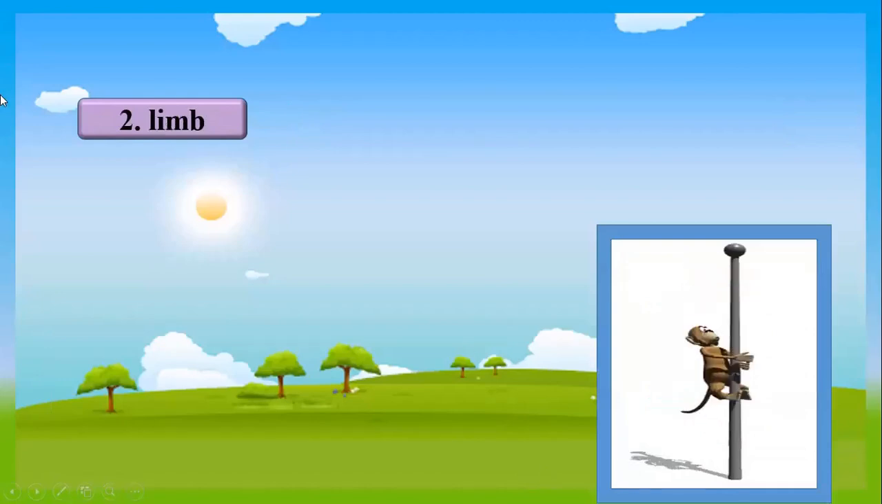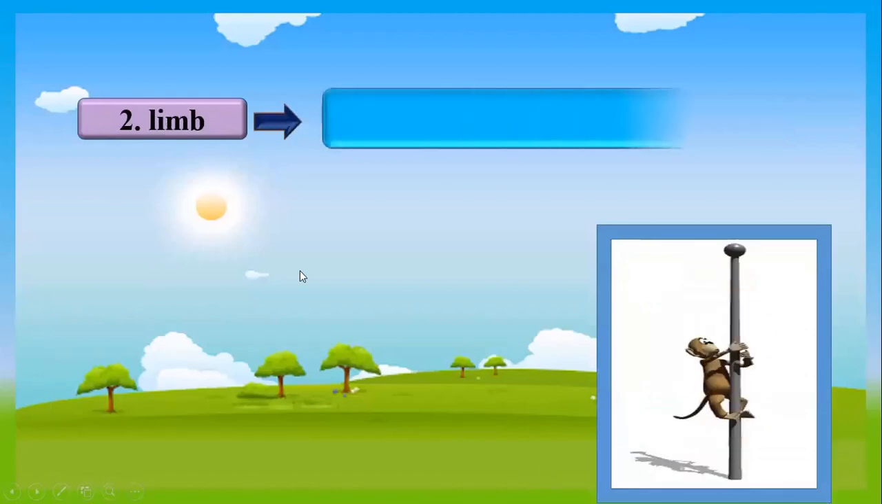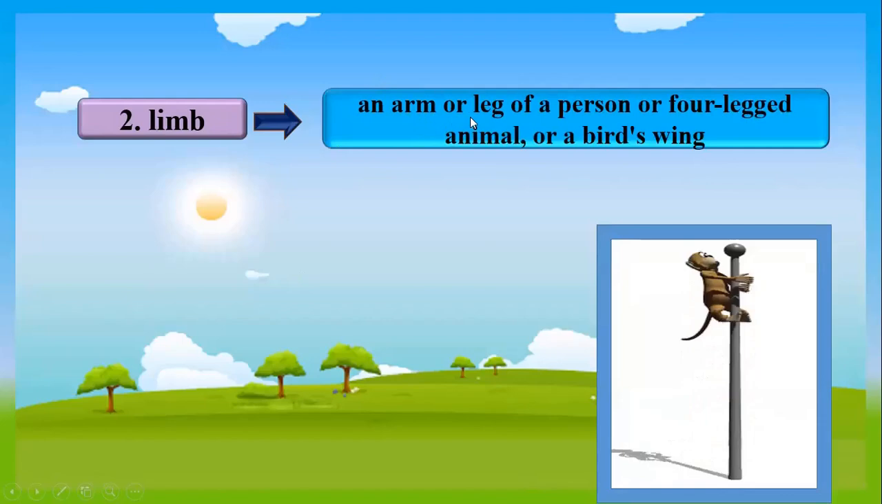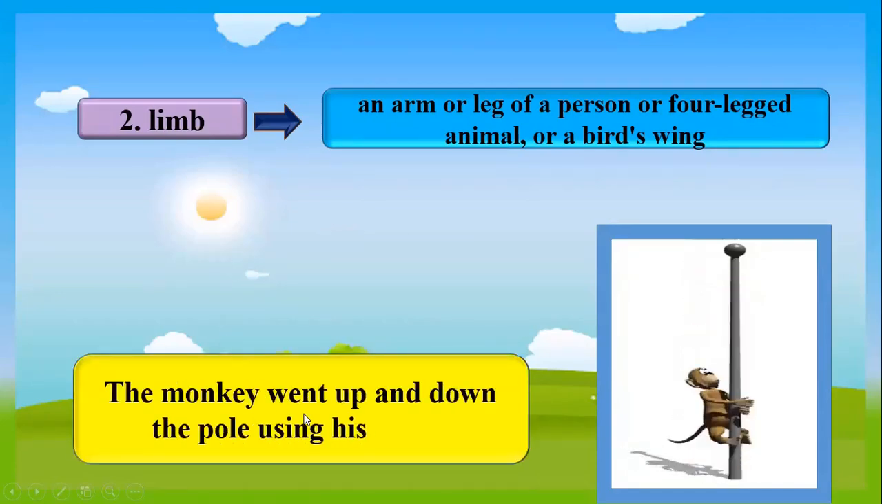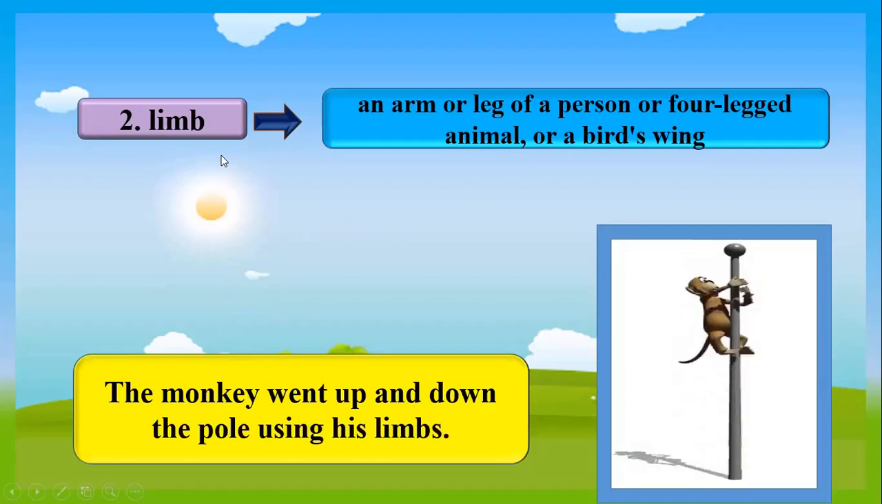The second new word is limb, and it means an arm or leg of a person or four-legged animal or a bird's wing. It can also refer to the branch of a tree as used in the poem. Now here you can see a monkey climbing up the pole using his limbs. Here is the sentence that I have written using the word limb. The monkey went up and down the pole using his limbs.